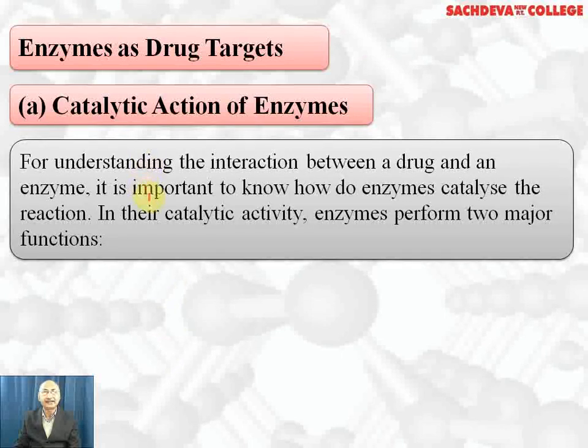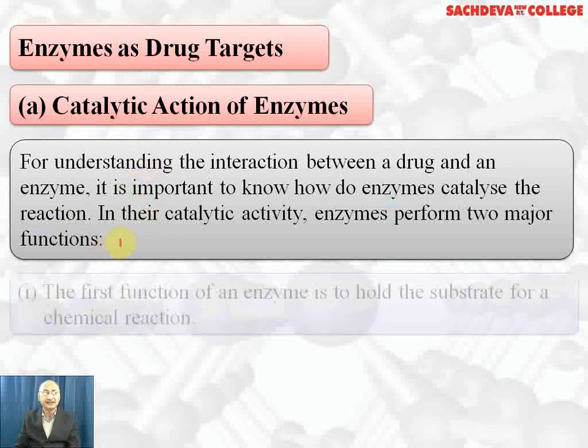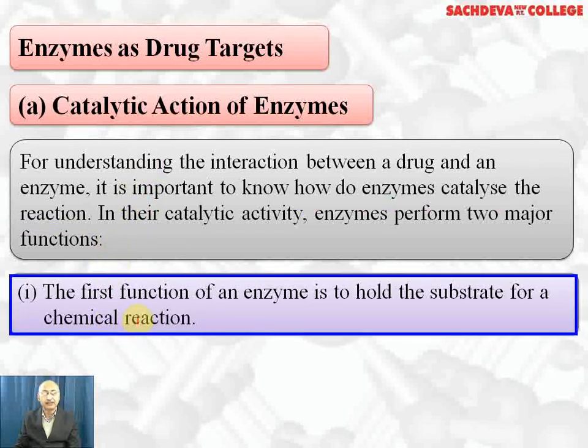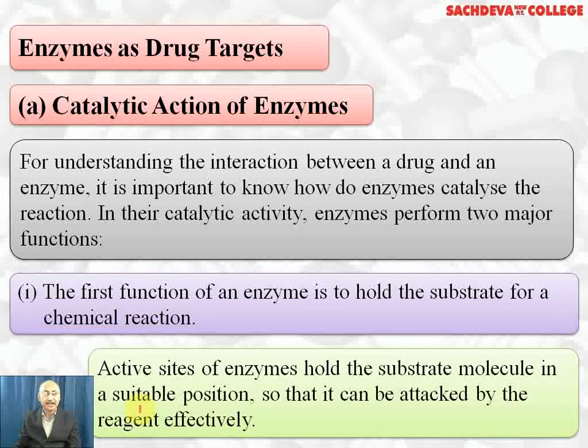So for understanding the interaction between drug and enzyme, it is important to know how enzymes catalyze the reaction. In their catalytic activity, they perform two major functions. The first function is that the enzyme holds the substrate for the chemical reaction, and enzymes have active sites through which a particular substrate can bind. Active sites of enzymes hold the substrate molecule in a suitable position so that it can be attacked by the reagent effectively. So the active site is the binding site of enzyme and substrate.